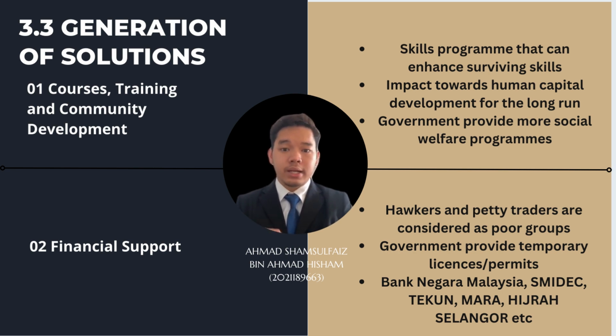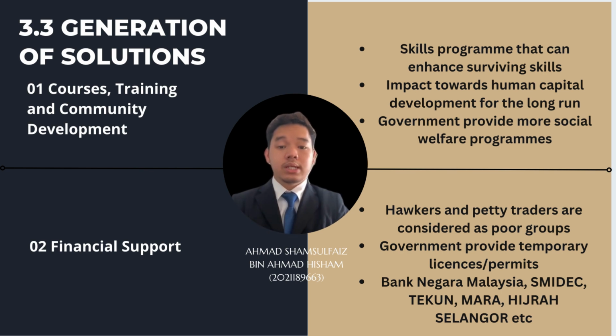This is because the development of courses and training will have a direct impact towards strengthening human capital development, becoming more competitive and also sustainable in the long run. Apart from that, the government can also provide more social welfare programs to help the urban poor in many aspects. I believe that this is one of the solutions to reduce poverty as well as improve the quality of life.